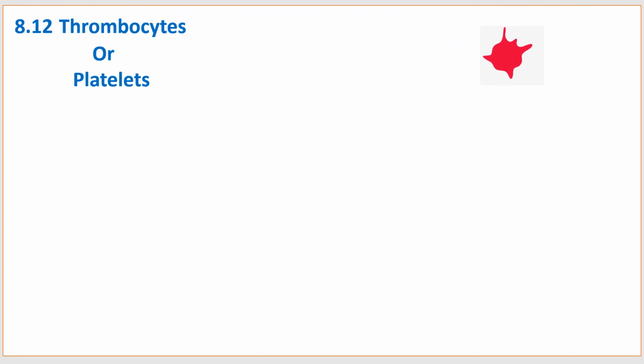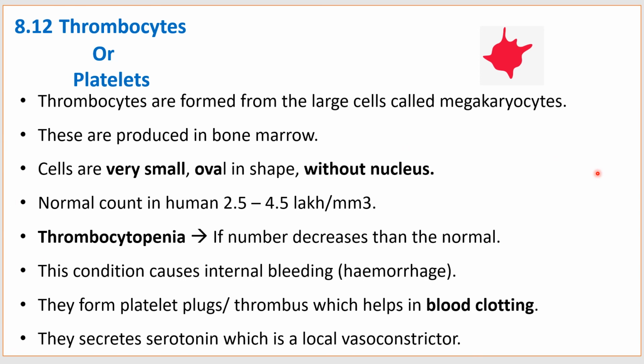Now we'll see the third type of cell, that is thrombocytes or platelets. Thrombocytes are formed from the large cells called megakaryocytes. These are produced in bone marrow. Cells are very small, oval in shape, without nucleus. The normal count in human is 2.5 to 4.5 lakh per cubic millimeter.